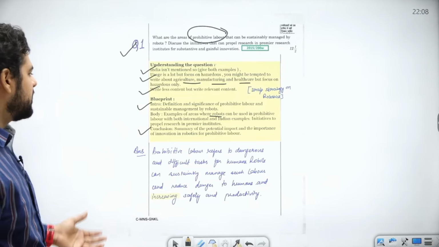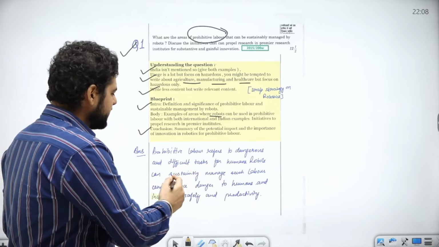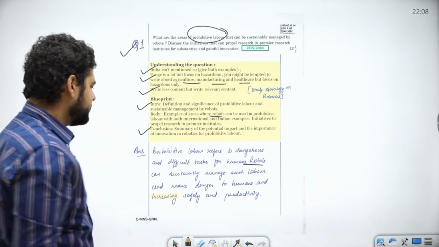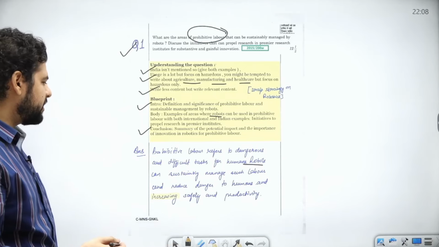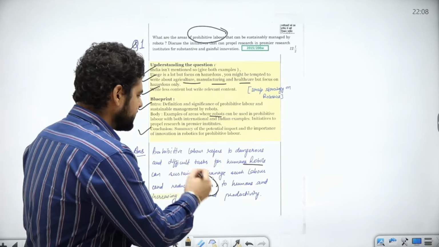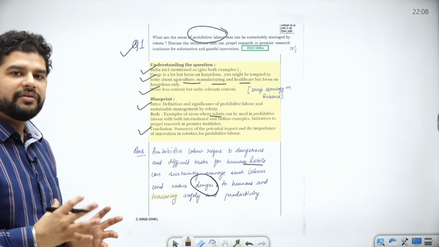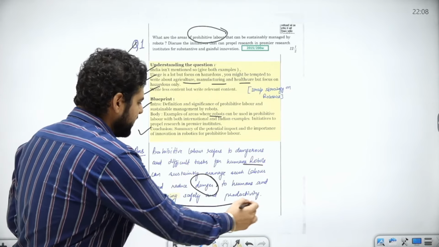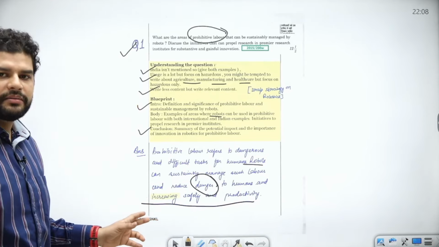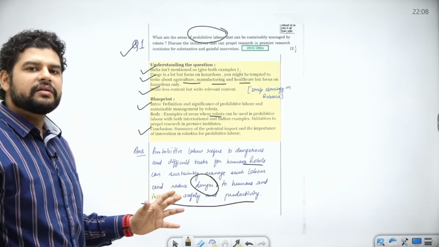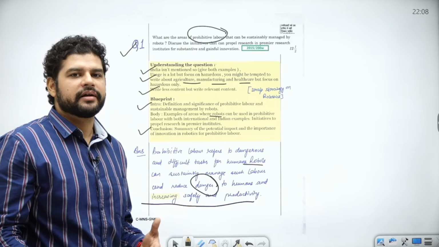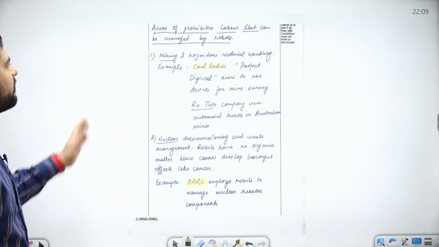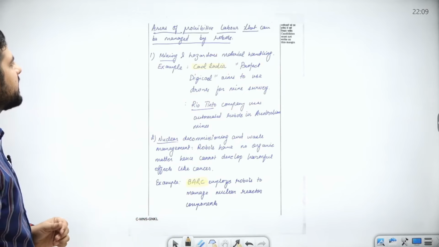In the introduction, prohibitive labor refers to dangerous and difficult tasks for humans, right? Robots can sustainably manage such labor and reduce danger to humans. That is the point, right? So prohibitive labor is the focus of the question. It will increase safety and productivity. Now this is important. Please write this thing, otherwise the introduction will feel half-hearted. You have to tell the importance. What are the areas of prohibitive labor that can be managed by robots?